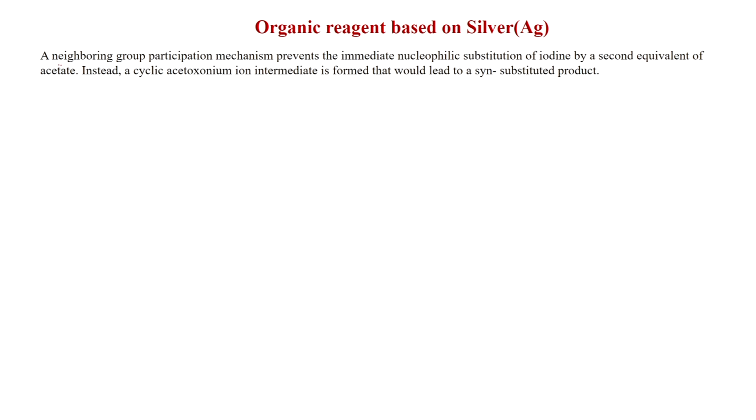So, in the second stage, a neighboring group participation, this is important. A neighboring group participation mechanism prevents the intermediate nucleophilic substitution of iodine by a second equivalent of acetate. Instead, a cyclic acetoxonium ion intermediate is formed that will lead to a syn substituted product. So, this is very important. Whenever a neighboring group is present, then the neighboring group can react with the electrophile. So, the substitution reaction happens with the neighboring group, because it is an intramolecular process and that is quite fast.